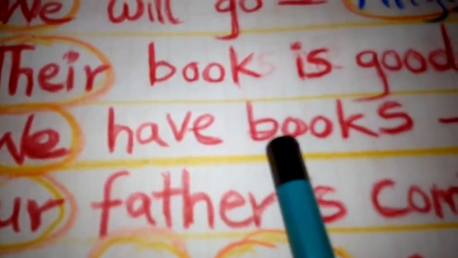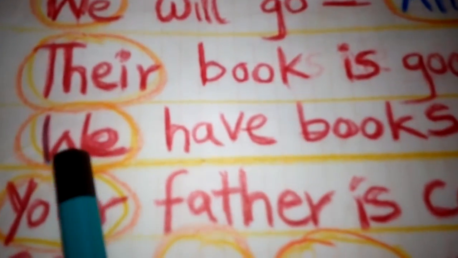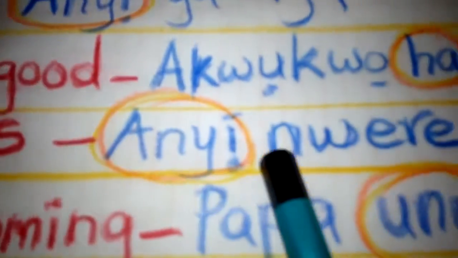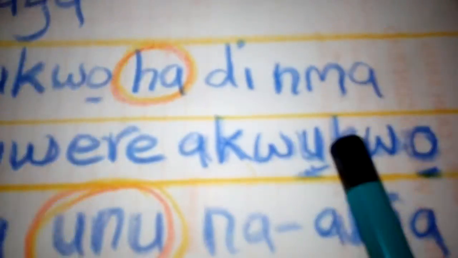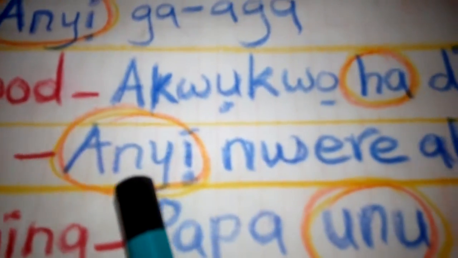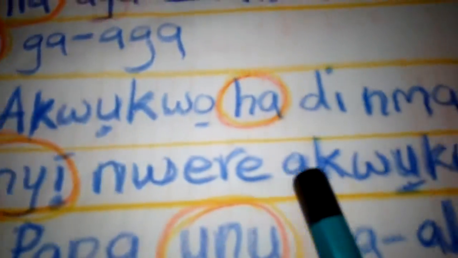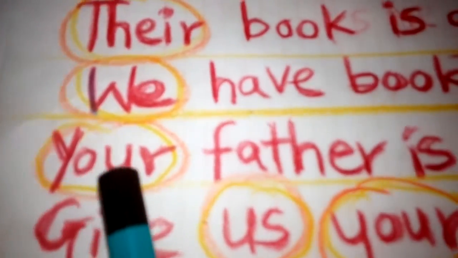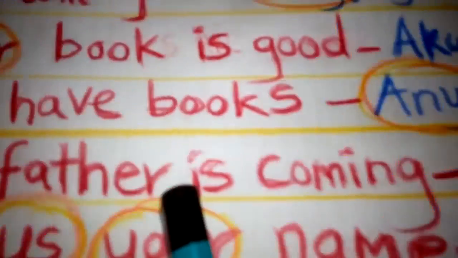We have books. We, that's a plural. Anyị nwere akwụkwọ. More than one person. Your father is coming.